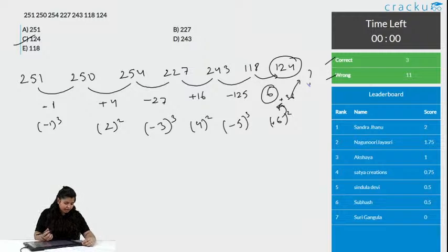Shrikant, Swati Kumari, Aparnika, option C is the correct answer. That is, 124 is the wrong answer. So, the pattern is, it is getting cube and square. The one thing that is subtracted is a cube of a number, and the one thing that is getting added is the square of the number. So, 3 people got this correct and 11 wrong.